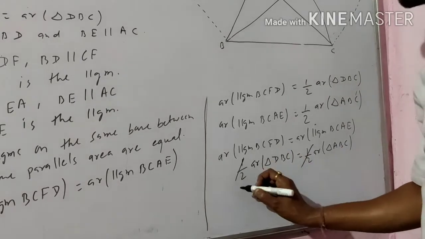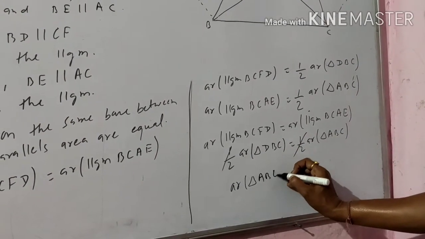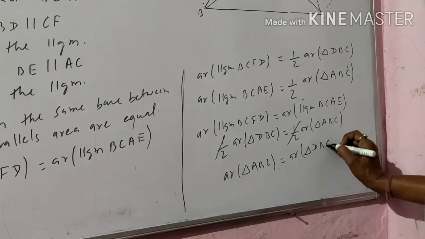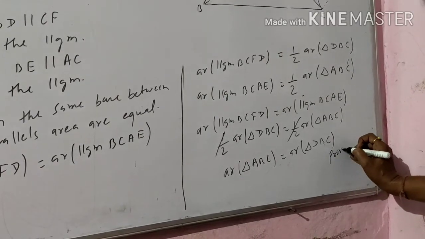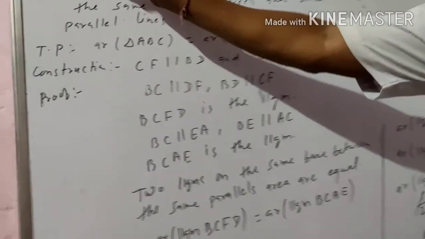So 1/2 is cancelled, and we can write area of triangle ABC is equal to area of triangle DBC. This is your proof. Okay student, I hope you understand theorem number 6.